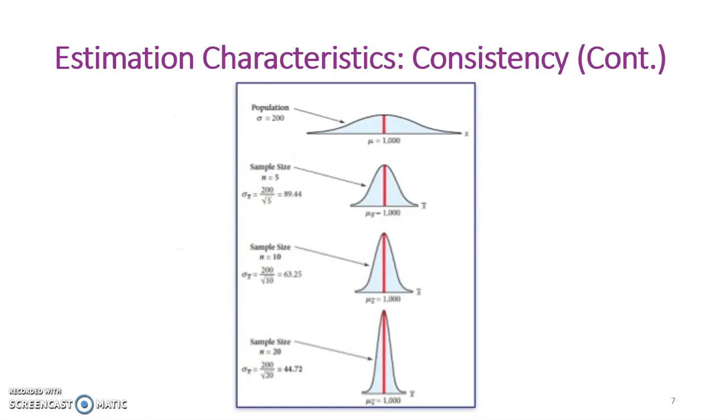This means that the sampling distribution of means would get narrower as the sample size increases. Remember that the standard error of the mean represents the standard deviation of the sampling distribution. This means that the standard error of the mean decreases as sample size increases. Let's look at an example.